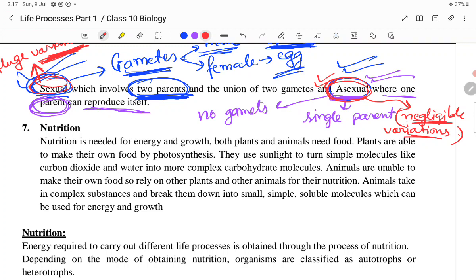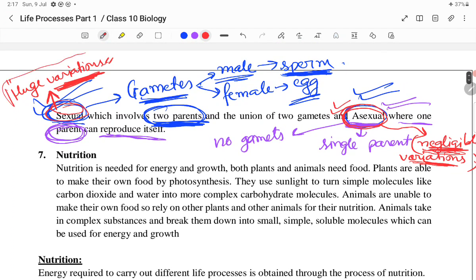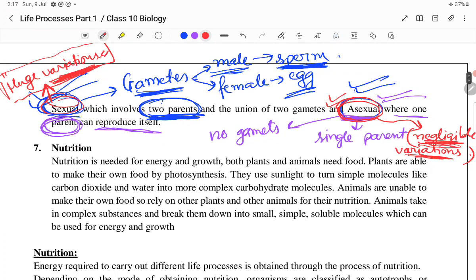As a result, very negligible variations which cannot be predicted occur in asexual reproduction. But in sexual reproduction, huge variations occur. That is also a point of difference. Is that clear?